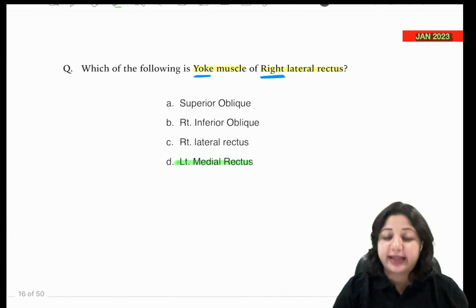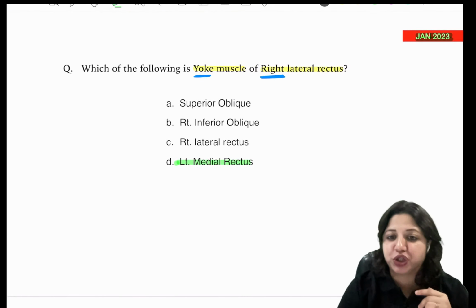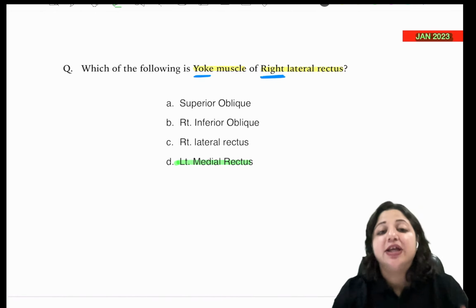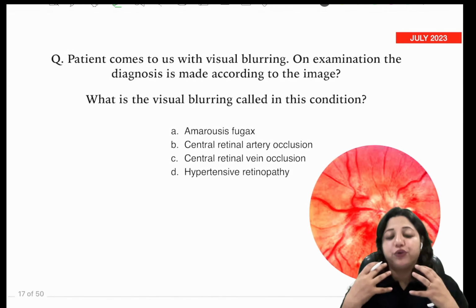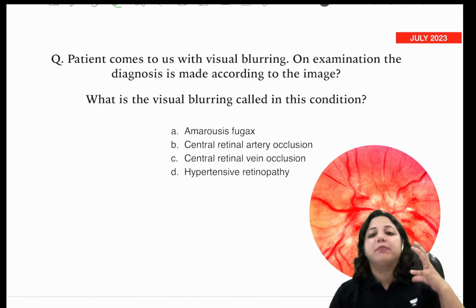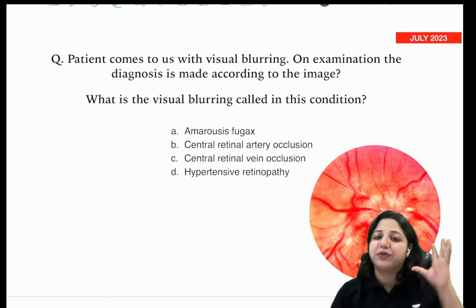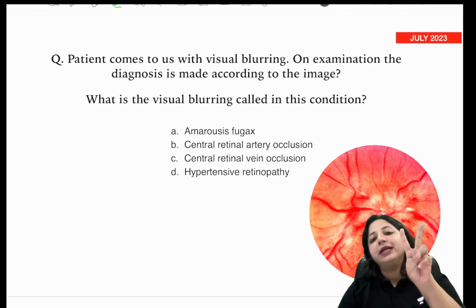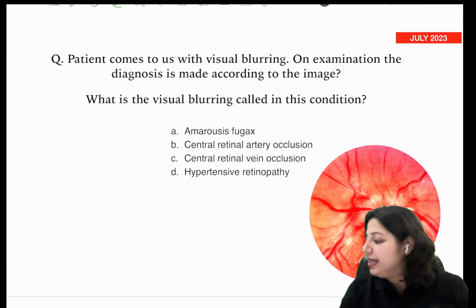Okay, so you saw there was a question in January, and again, the similar topic was repeated in July. That is the reason we push so much into the previous year questions, because once they are repeated, there is a direct gain of marks. You gain on marks and you gain on time. All right. Thank you, Debraj.